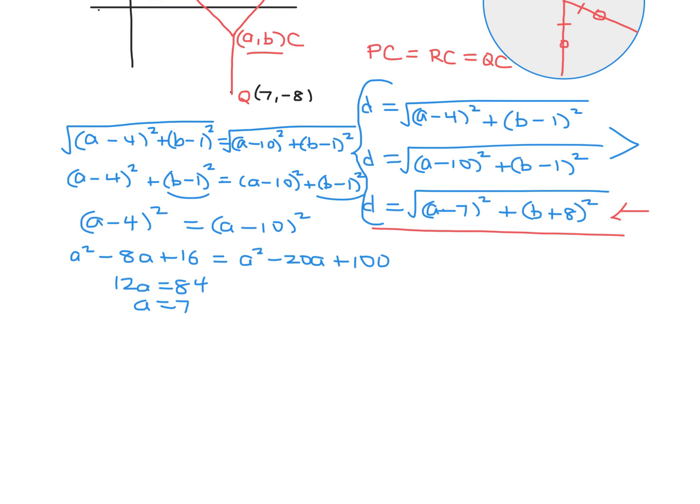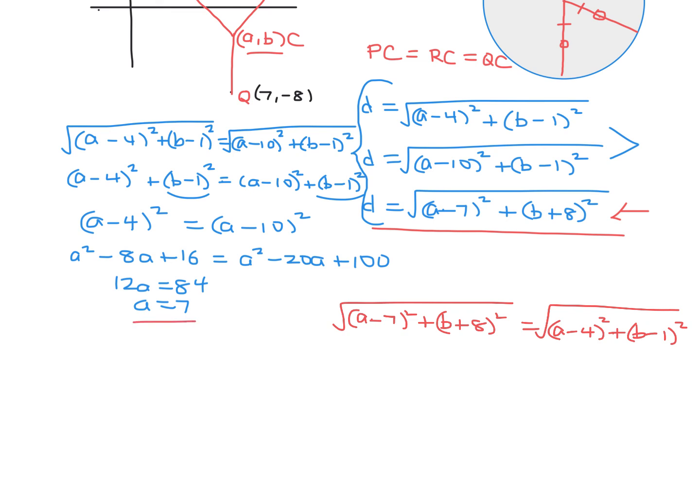Okay, so I guess I can just put it in any one of these. So I'll set this guy equal to this guy, and then I'll substitute in A equals 7. So A minus 7 squared plus B plus 8 squared is equal to A minus 4 squared plus B minus 1 squared. Now I'll substitute my A equals 7.